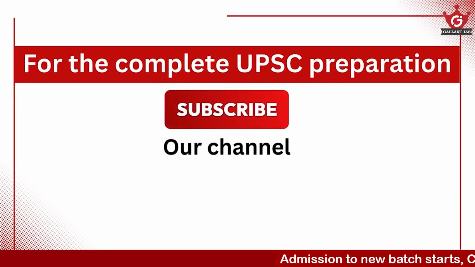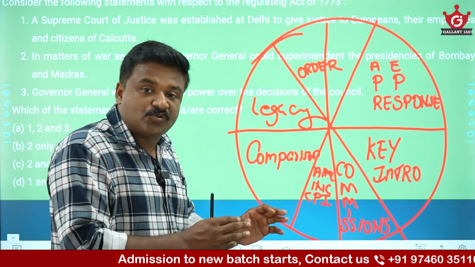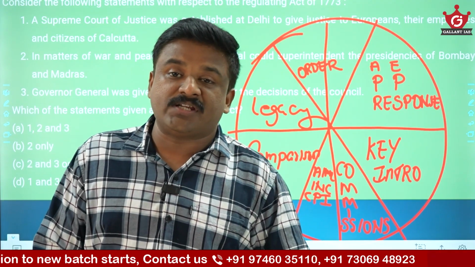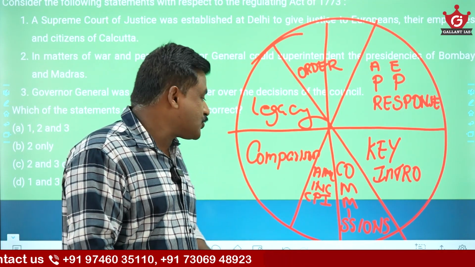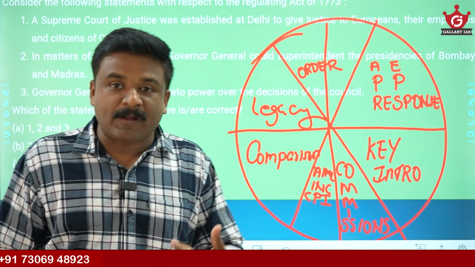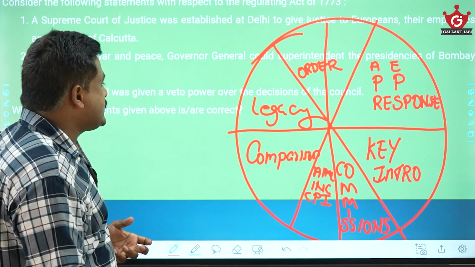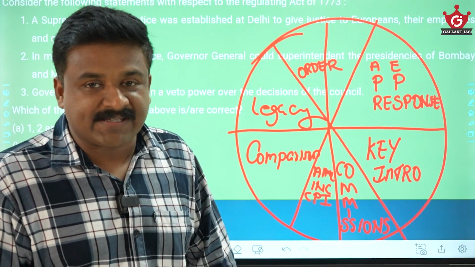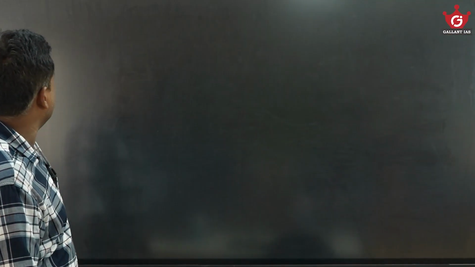Comparisons are important. The provincial features, central features, or the various features of these acts compared with each other. For example, Government of India Act 1919 compared with the Government of India Act 1935, the central features and provincial features. So comparison is important. The legacy is important. The structural part of the current constitution is borrowed from Government of India Act 1935. So what I said is that from these aspects, constitutional reforms must be studied for your exams, both prelims and mains. Coming to the question, let's see.